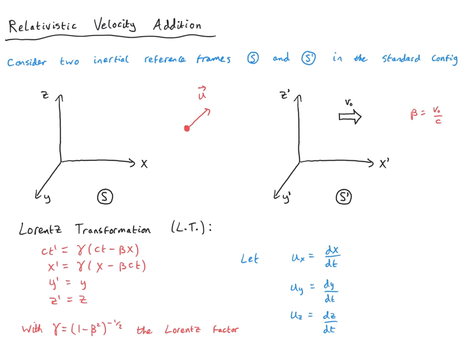Likewise, the velocity components along the y direction and along the z direction, uy and uz, are respectively related to the derivatives dy by dt and dz by dt. So how does this look in the primed reference frame? Well, then we have ux primed, uy primed, and uz primed as simply the derivatives of the spatial coordinates with respect to the time coordinate, but this has to be done in the primed reference frame. So for example, ux primed now has the meaning dx primed by dt primed.